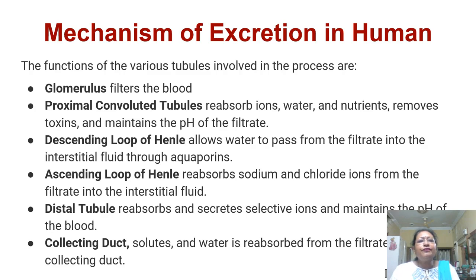Now, the functions of the various tubules involved in the process. First is glomerulus, which filters the blood, then proximal convoluted tubules, then the descending loop of Henle, ascending loop of Henle, distal tubule, and collecting ducts.